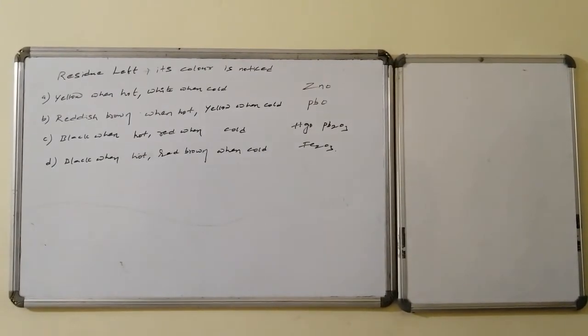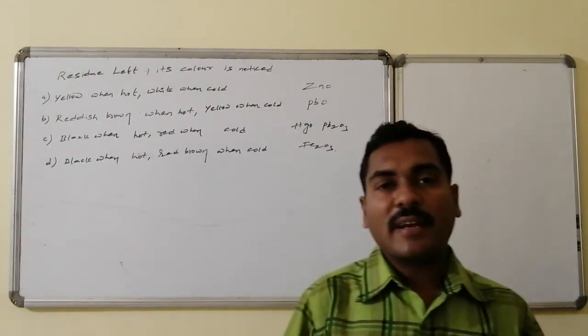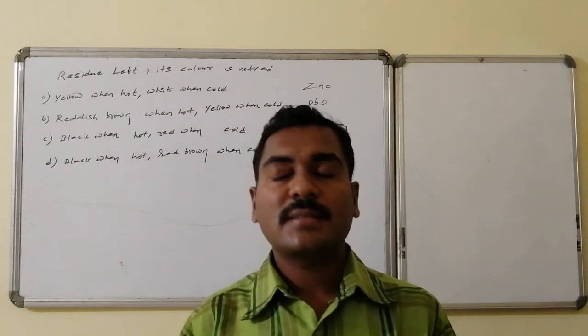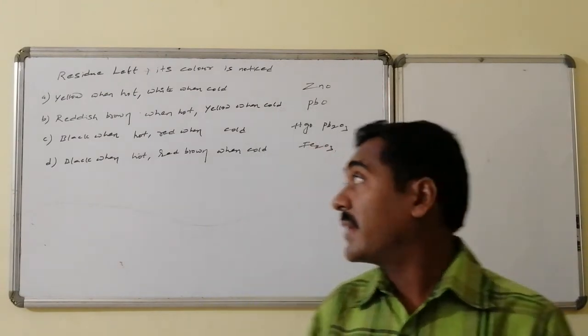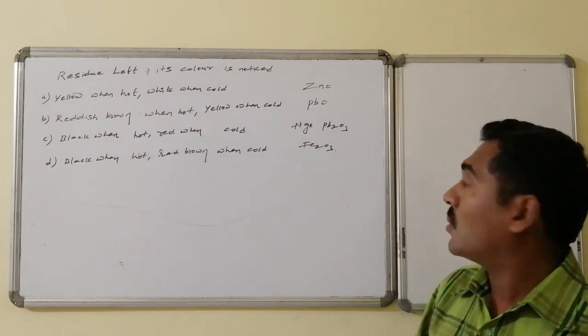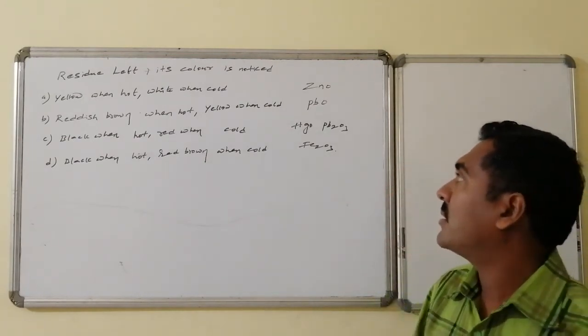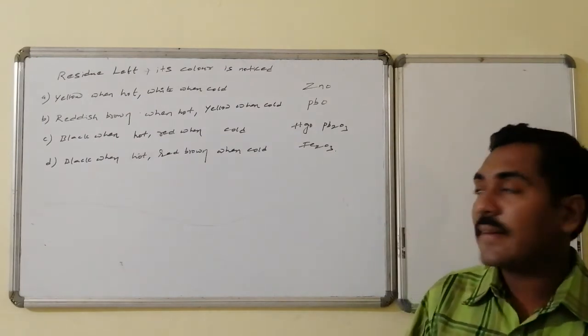On heating, the residue left has different colors under cold and hot conditions. The compound that is yellow when hot and white when cold is zinc oxide. Reddish brown when hot and yellow when cold is lead oxide.